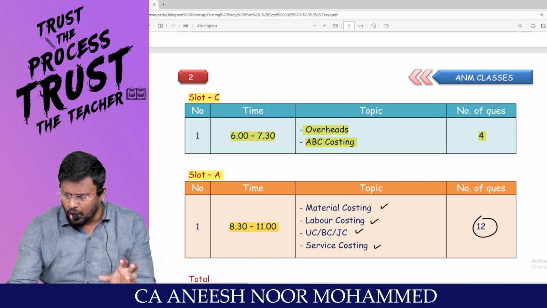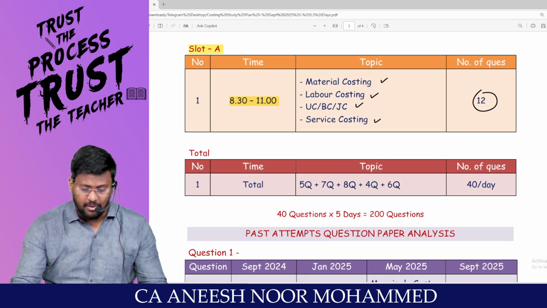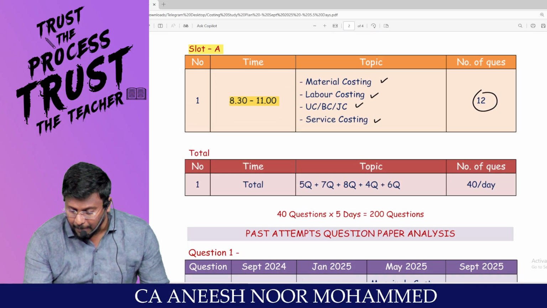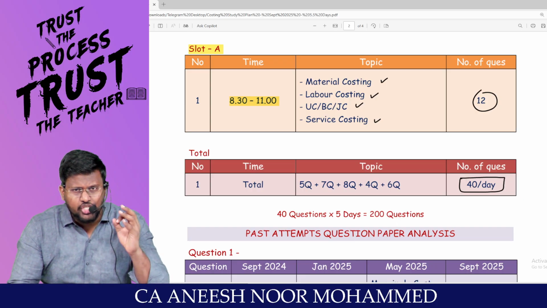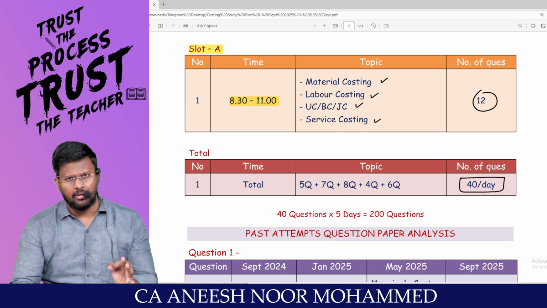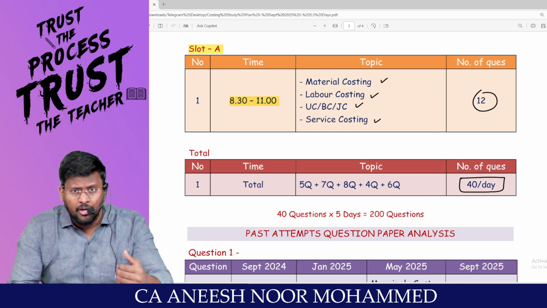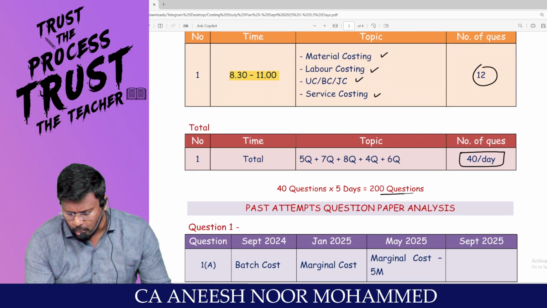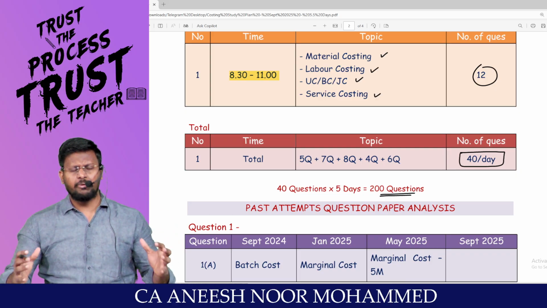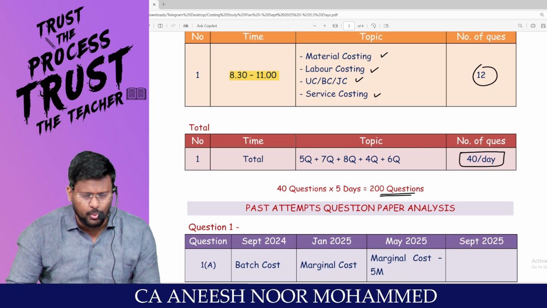Since it is very small, you can at least complete 12 questions. That means in one day, we are planning to solve 40 questions. If you are religiously following this timetable, without pressure, 40 questions can be solved. That means 40 into 5, 200 questions can happily be prepared before the examination, my dear lovable students.